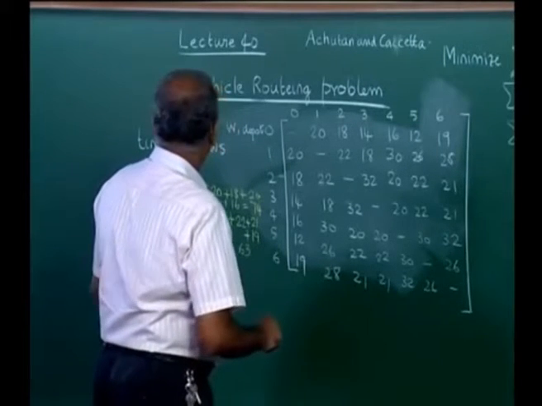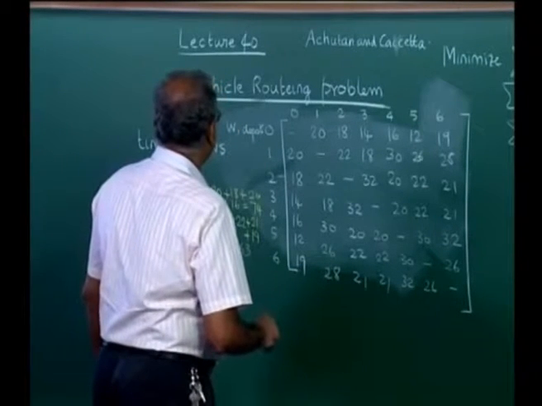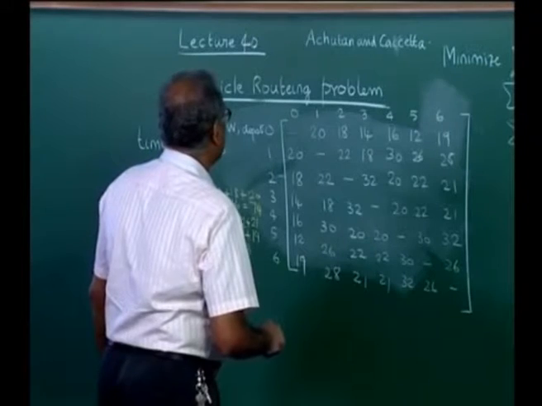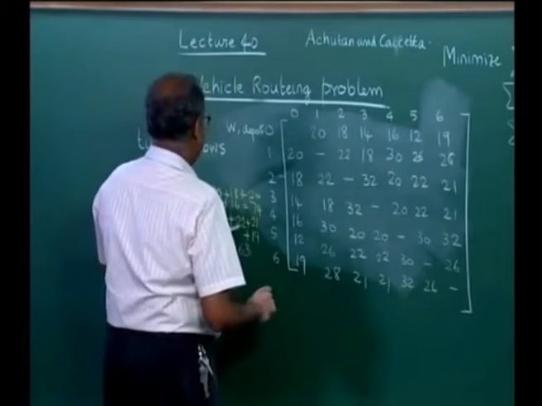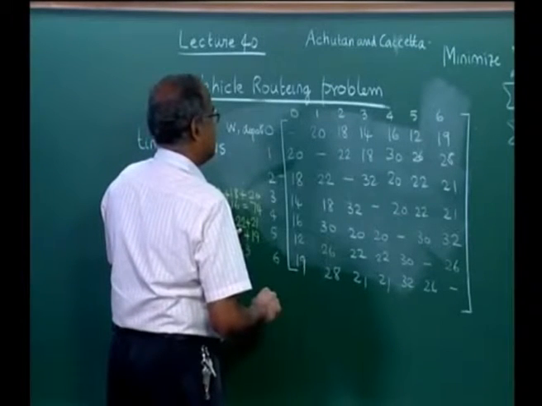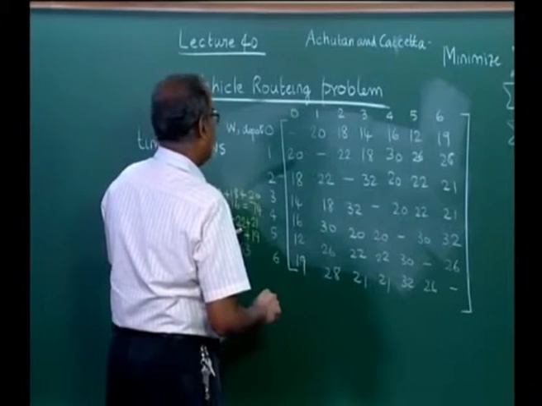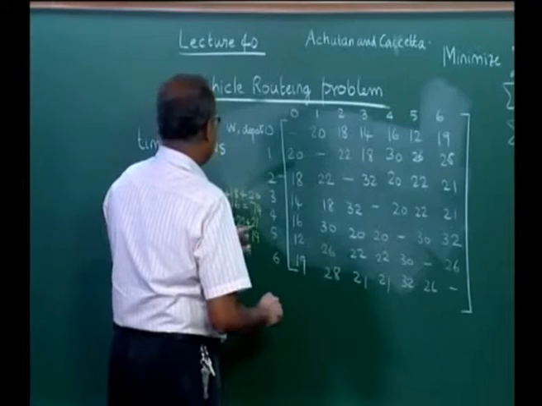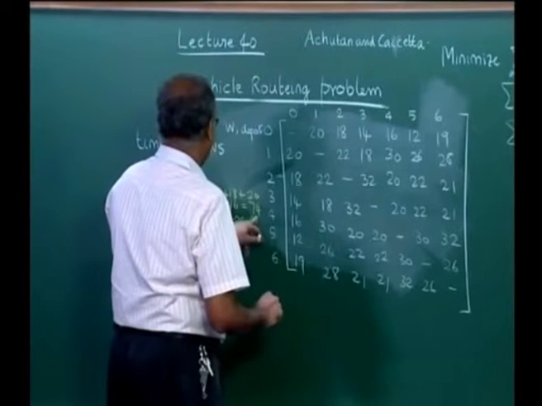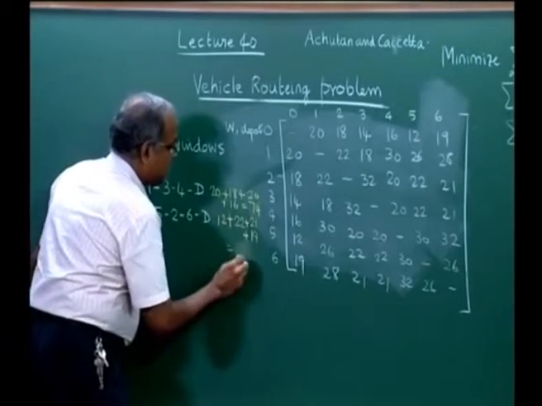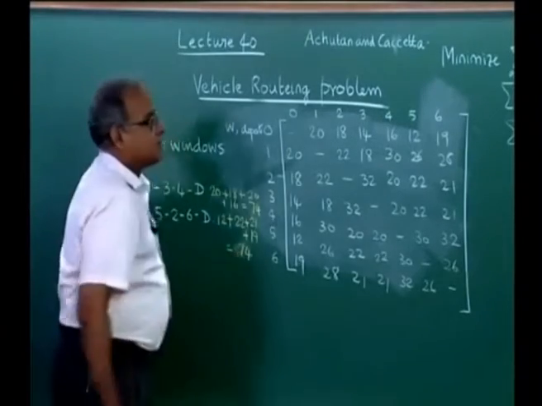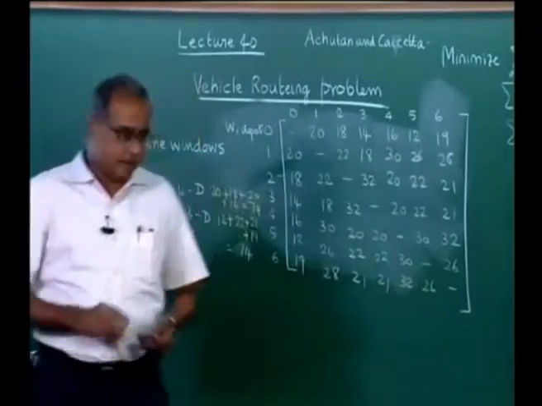So for D 5 2 6 D, D to 5 is 12, 5 to 2 is 22 plus 2 to 6 is 21 plus 6 to D 40, 40 plus 22 62 plus 12 74. So we get a total of 148.